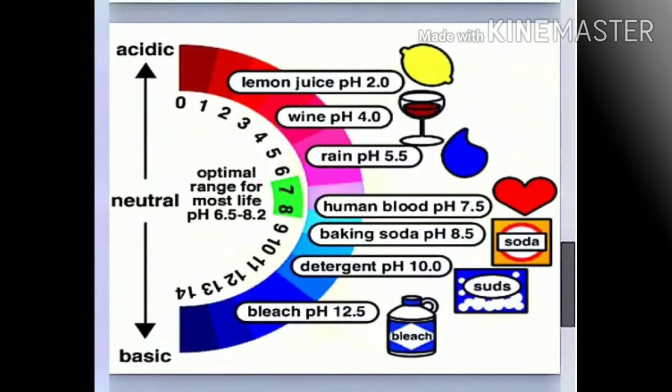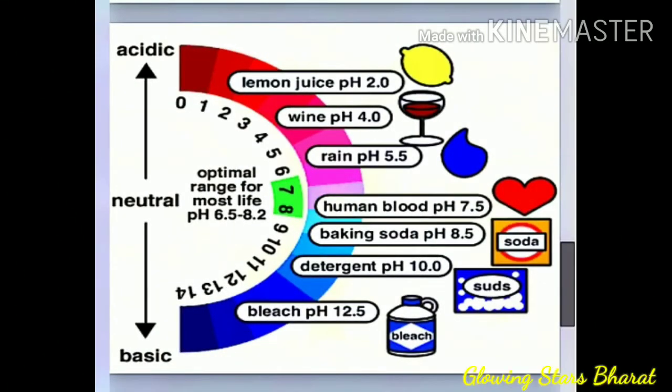These are some examples of pH. Lemon juice pH is 2.0, wine 4.0, rain pH is 5.5, human blood pH is 7.5, baking soda pH 8.5, detergent pH is 10.0, bleach pH is 12.5. Meaning 0 to 6 is acidic, 7 is neutral, 8 to 14 is alkaline or basic.